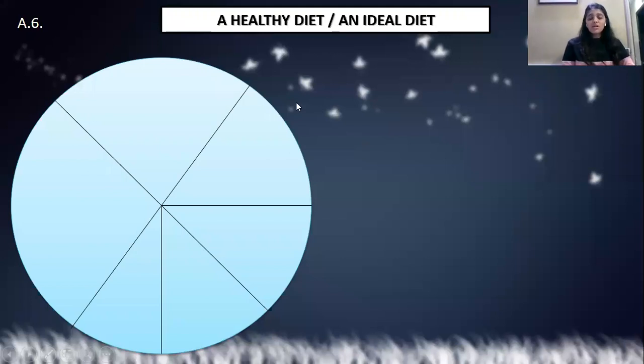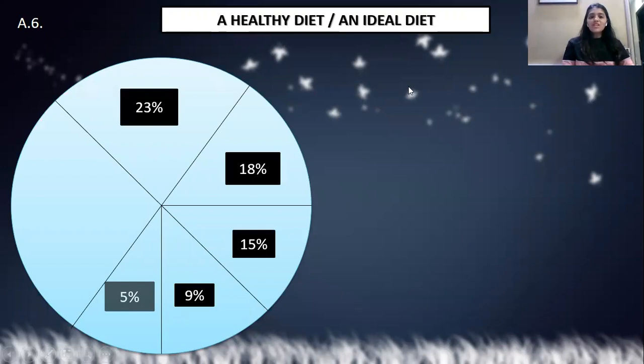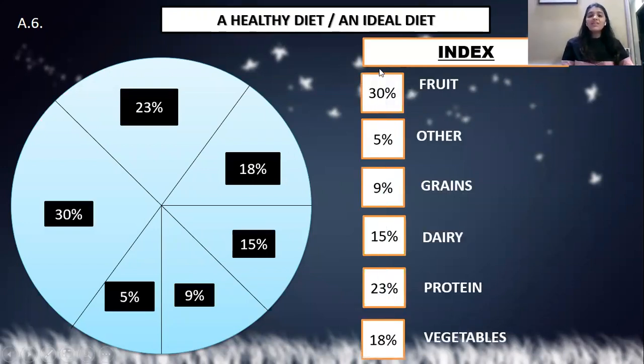Now, marking those diets over here, as I told you all, you do not have to do drawing, you do not have to do coloring. Simply write the percentages and make the index for the same, saying 30% is for what, 5% is for what, 9%, 15%, 23%, followed by 18%. So the paper checker will also get an idea which product of your diet the allotted percentage is for. Clear everyone?